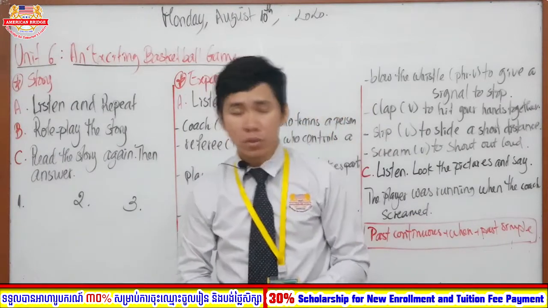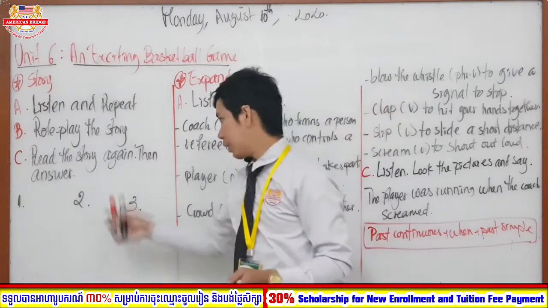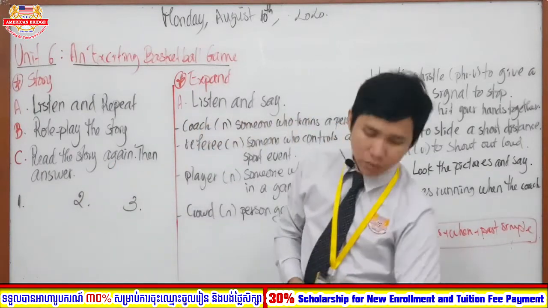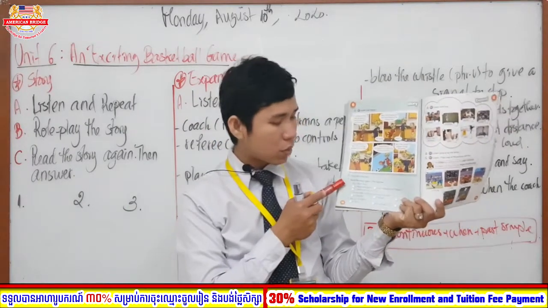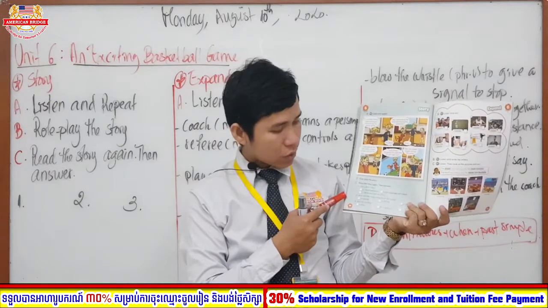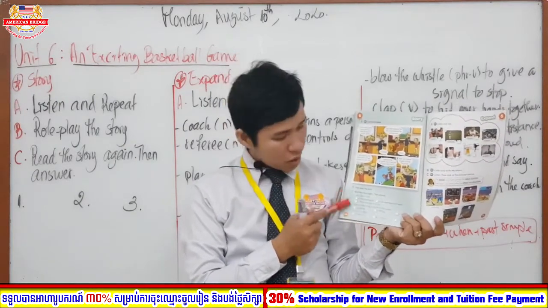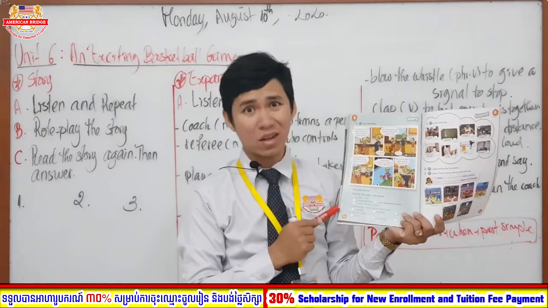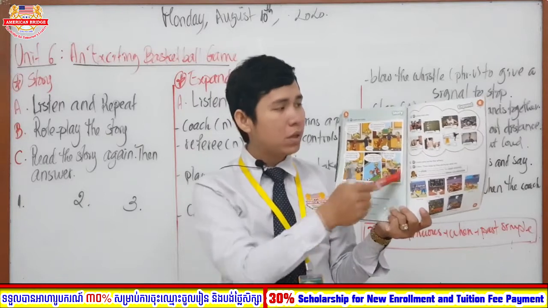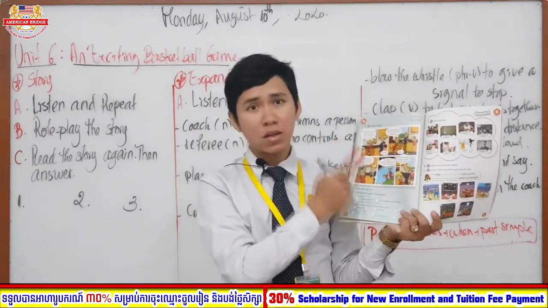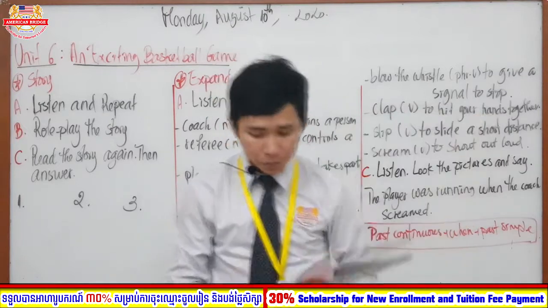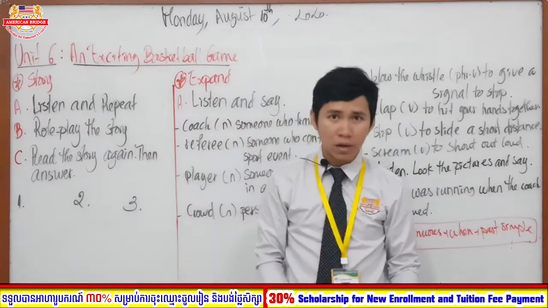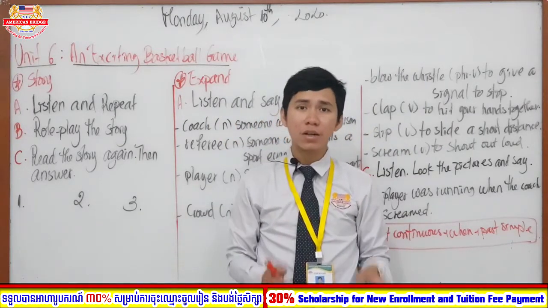Okay, the next one, I would like to move to section C: read the story again, then answer. In the book you have seen that there are three questions, each consisting of three answers. You are going to answer according to your choice, which one is the correct answer in this text. All the answers exist in our reading, so you read and then you can answer the questions quickly. Don't waste too much time on this task. I would like you to give me the answer.